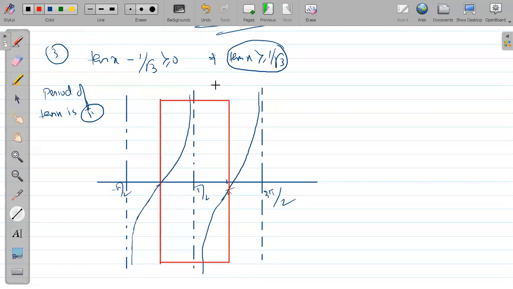Now what is the second graph? y equal to 1/√3. Which is the line 1/√3? So this line only. Okay, fine. So you have to look where in this box the blue color graph is lying above the green color graph. Can you mark it? Sir, yes, this is the graph.